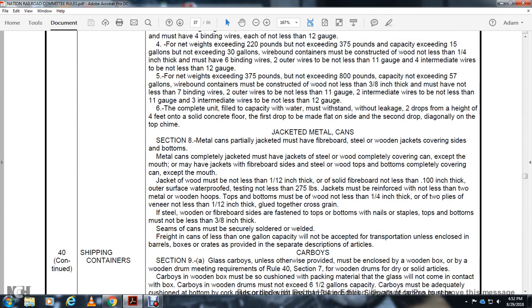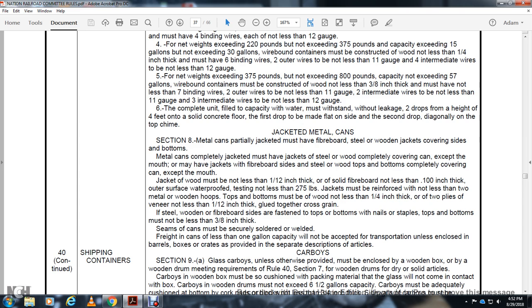Jacketed metal cans, section 8. Metal cans partially jacketed must have a fiber board seal, with the wooden jacket covering the side and the bottom. The metal cans can be completely jacketed, and must have the jacket sealed with wood completely covering the can, except the mouth, which may have the jacket with the fiber board inside, sealed with wood tops and bottoms completely covering the can except for the mouth. The jacket of wood must be not less than 1/2 inch thick.